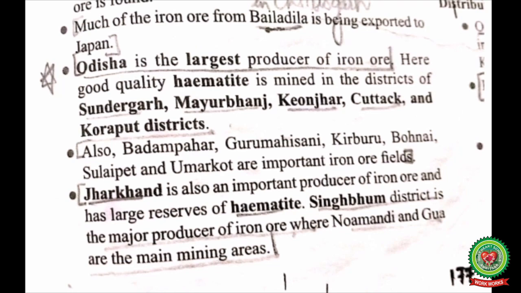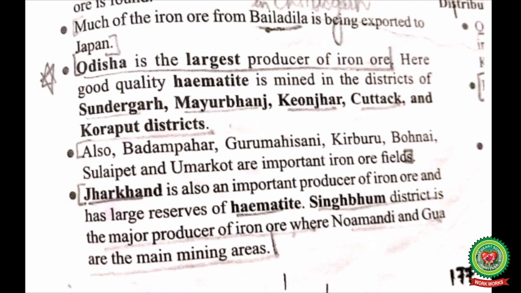Odisha is the largest producer of iron ore. Here good quality hematite is mined in the districts of Sundargarh, Mayurbhanj, Keonjhar, Cuttack and Koraput. Also Badampahar, Gurumahisani, Kiriburu, Bonai, Sulaipet and Umarkot are important iron ore fields.